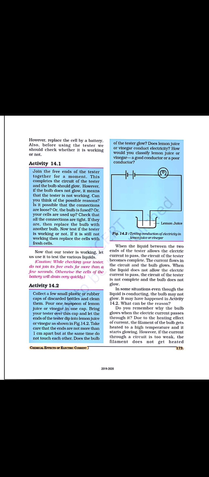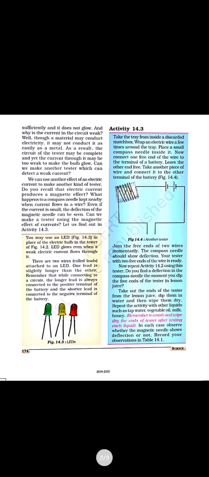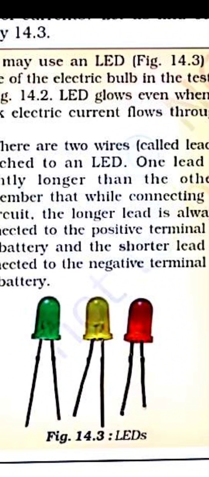So from that activity we came to know that with salt or lemon drops in the water, the water conducts more. After that we have seen the LED. An LED is something used to light up, and it is used in the form of an electric bulb. It has two leads at the bottom, as you can see in the image. Red, green, blue, yellow, different LEDs we can take, and they glow if connected to a battery.